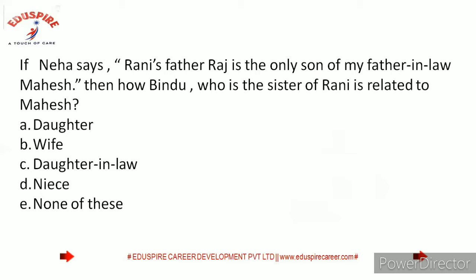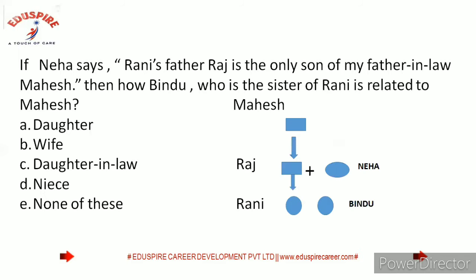Neha says, Rani's father Raj is the only son of my father-in-law Mahesh. Then how is Bindu, who is the sister of Rani, related to Mahesh? Let's see the figure. So here is Neha, and what Neha is telling is that Rani's father Raj is the only son of my father-in-law. Only son, that means Neha is the daughter-in-law of Mahesh, right?